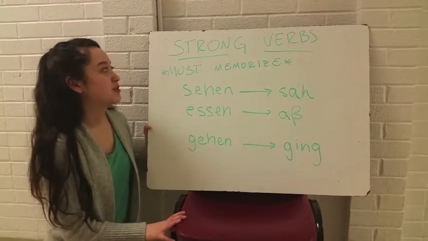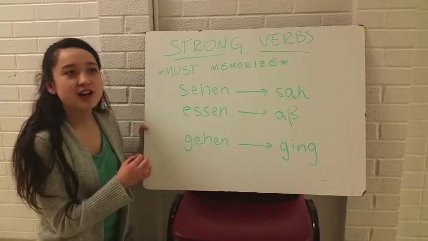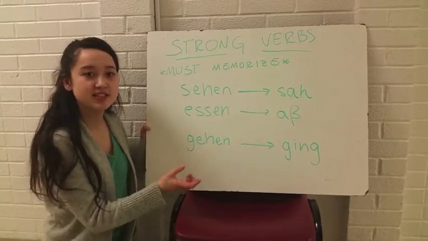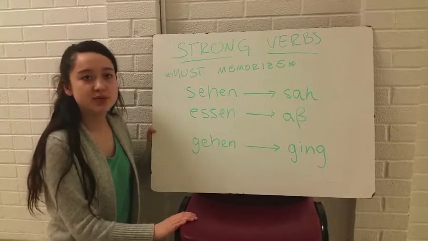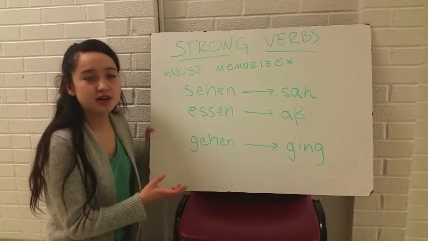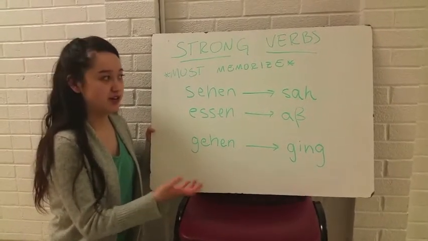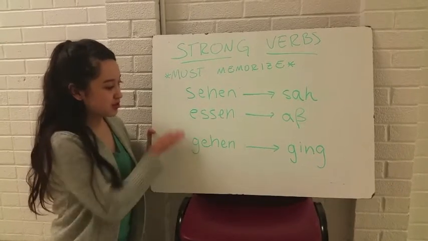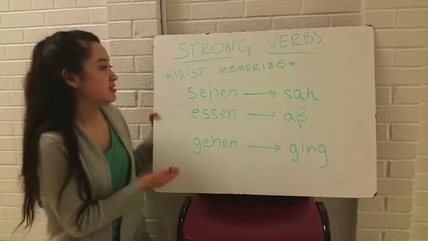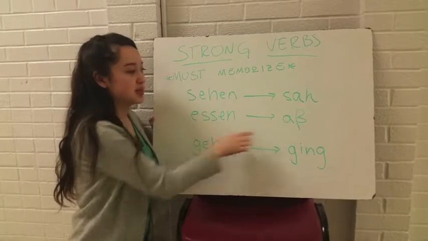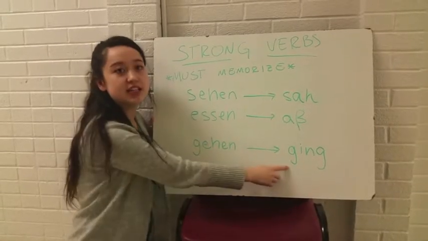Unlike weak verbs, strong verbs don't follow the pattern of stem plus -ete or -te, so you have to memorize what the strong verbs are and what they become in the imperfect. We have three common examples here. Sehen becomes sah, essen becomes aß, and gehen becomes ging.